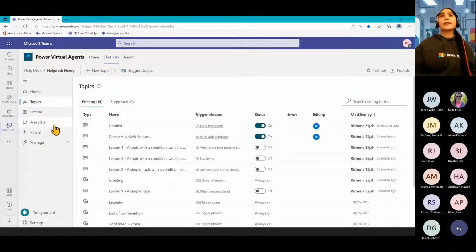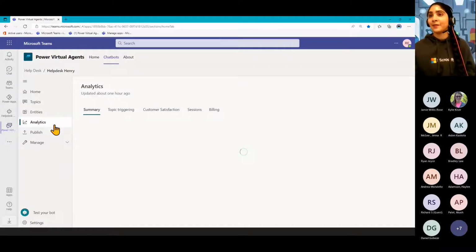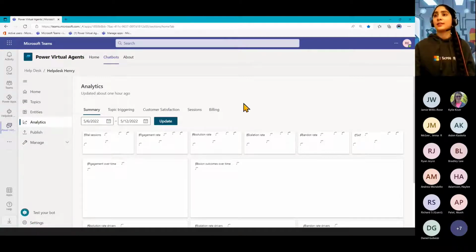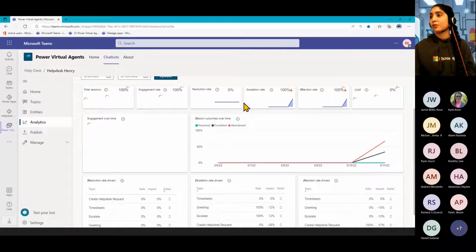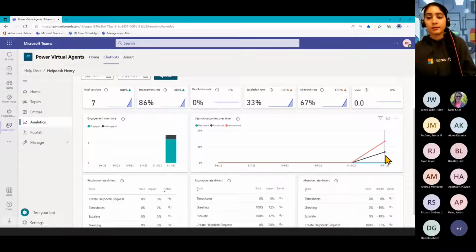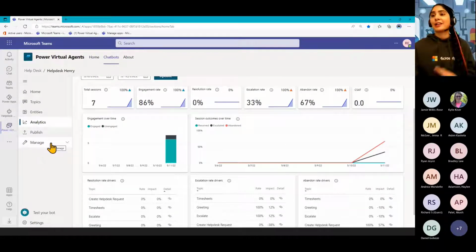So by the way, the analytics area, this updates every hour or so if you just wanted to go and get some insights on how your bot is performing, which topics people are using that you've set up. So, I mean, I'll go here now, but there's not going to be anything there. But just if you're interested to see all that, you can get those insights from here. Oh, look, it actually did update from me using it today. But it usually takes about an hour for it to update.